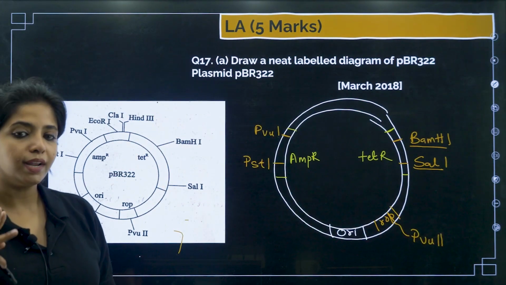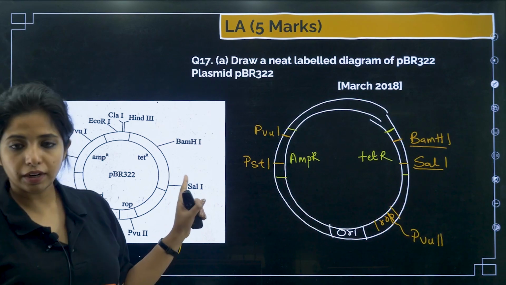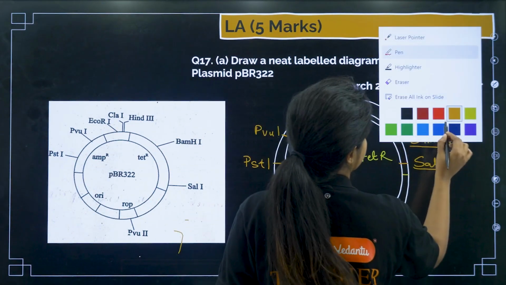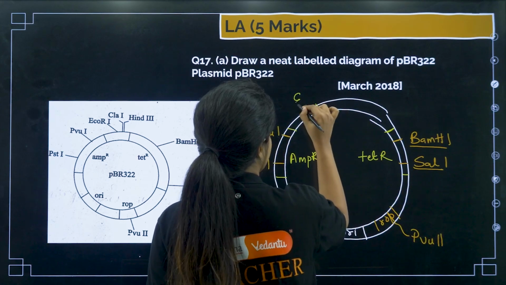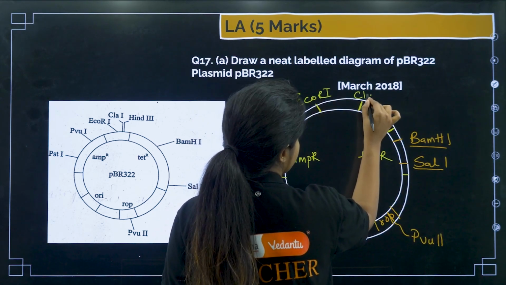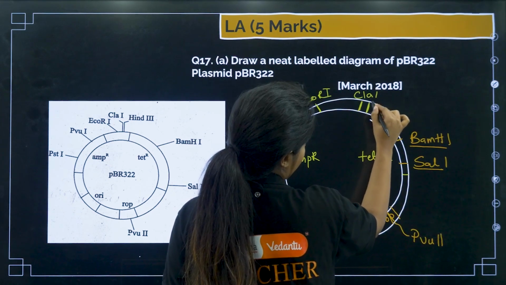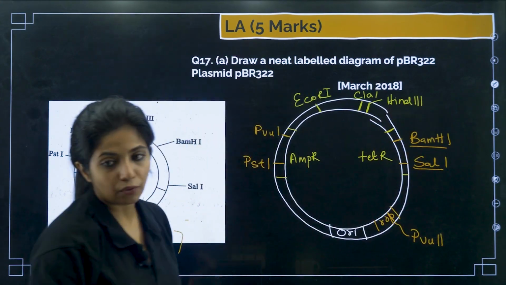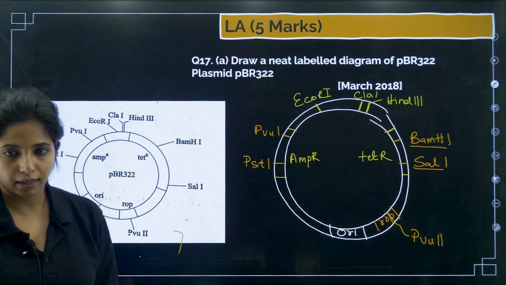Now you have 3 more enzymes. One is your favorite EcoR1, then you have ClaI, then you have HIND3. EcoR1, then ClaI, then HIND3. This is what your PBR 322 looks like.